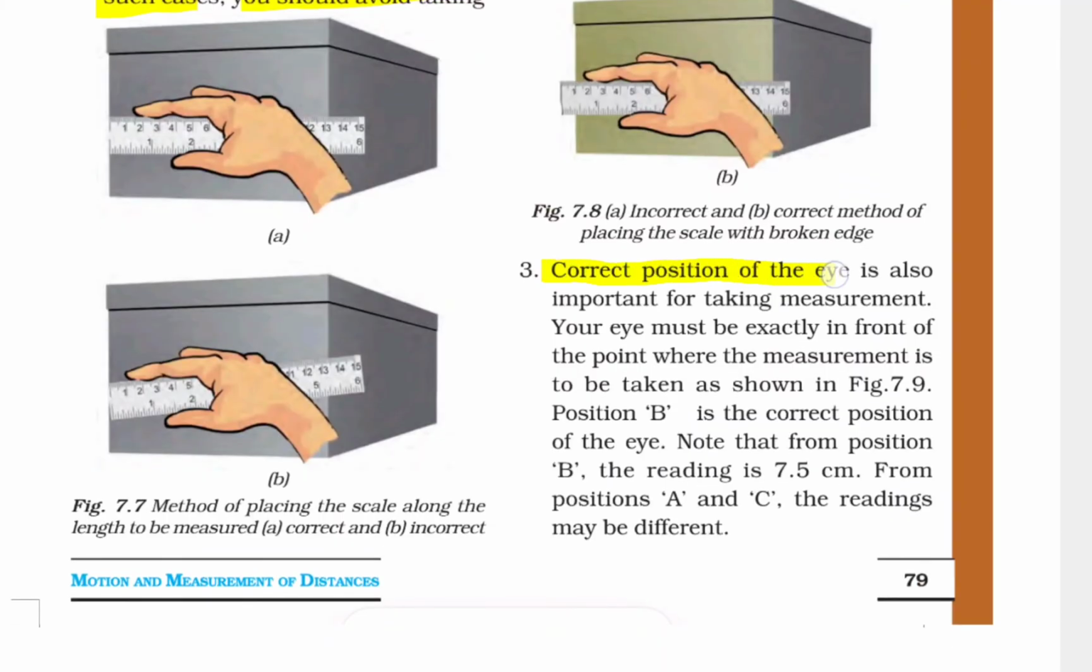Correct position of the eye is also important for taking measurement. Your eye must be exactly in front of the point where the measurement is to be taken, as shown in figure 7.9. Position B is the correct position of the eye. Note that from position B, the reading is 7.5 cm. From positions A and C, the readings may be different.